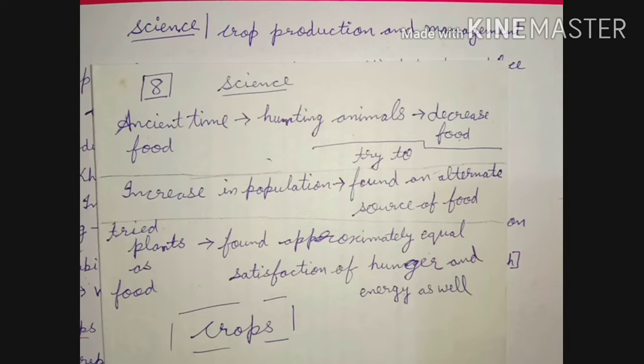So with the increase in population, man found that he had to find an alternate source of food.